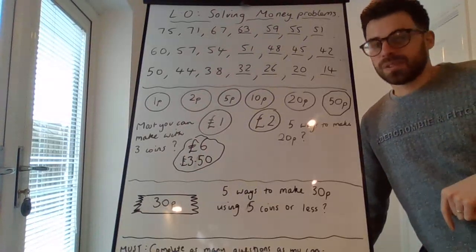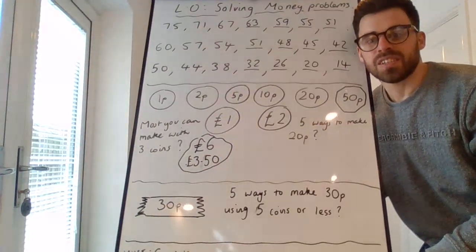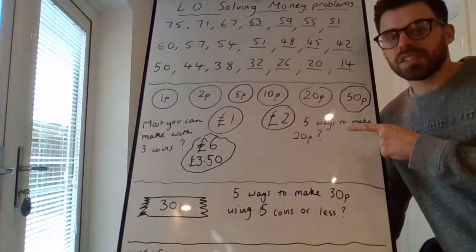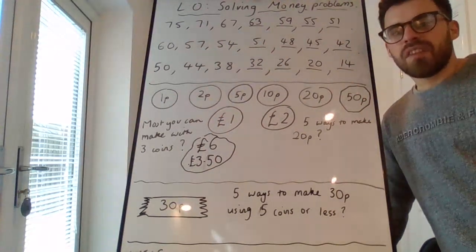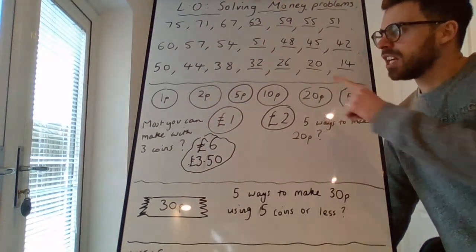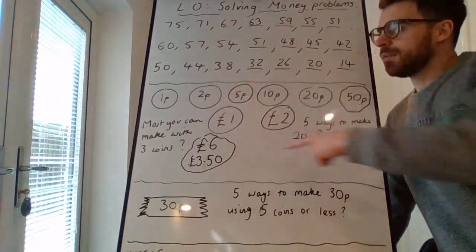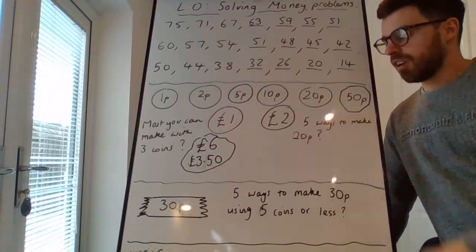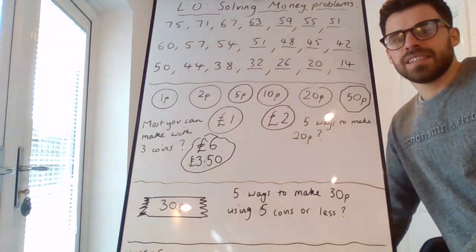Another challenge on the board. You may not be able to quite see that because of the light shining on my board. I'll move it a tiny bit closer. Can you find 5 ways to make 20p? 5 different ways to make 20p. These are all of the coins that you have. Remember, you could have more than one of each coin. Can you write 5 different ways to make 20p?